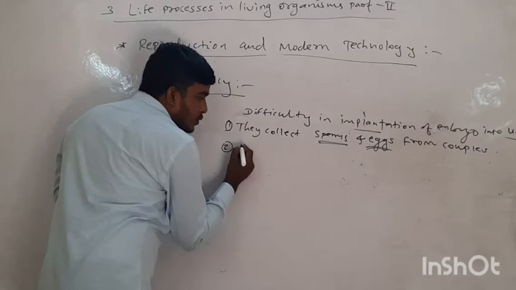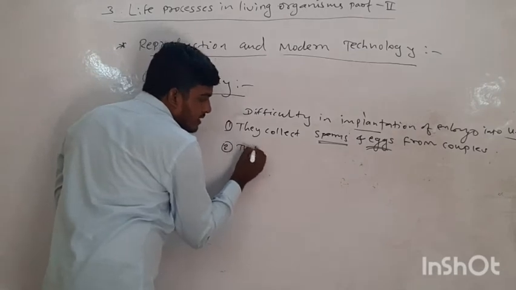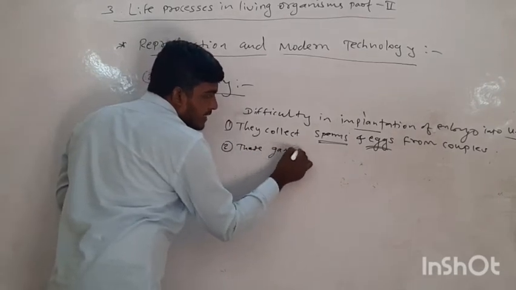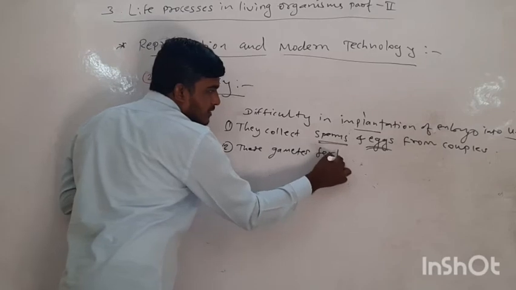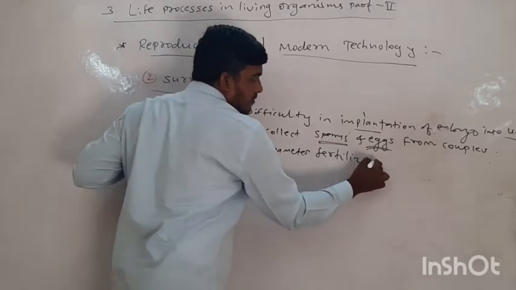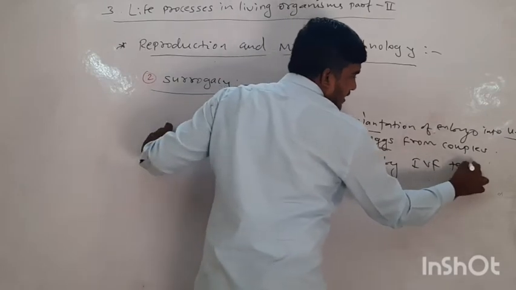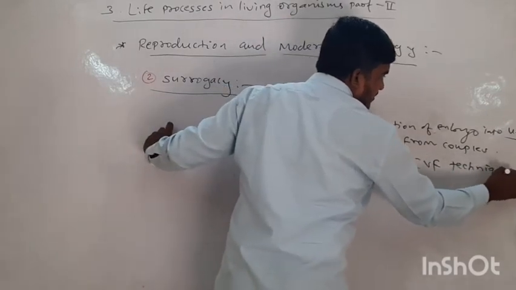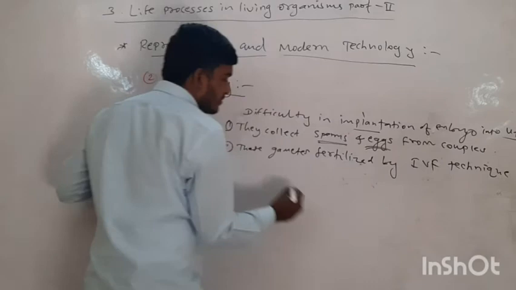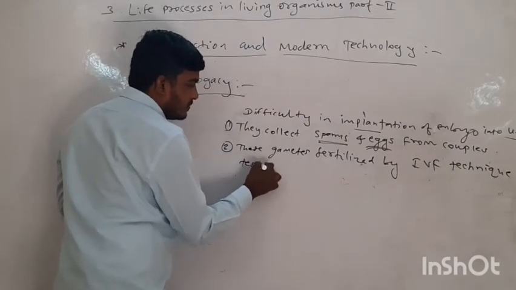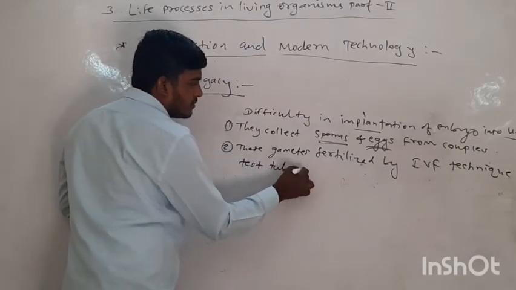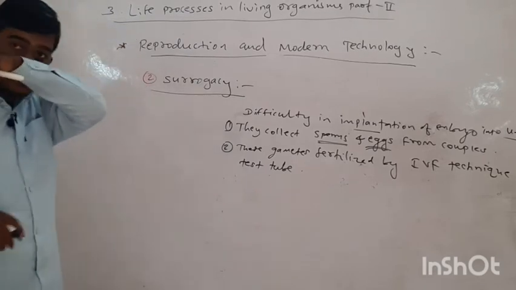Now these gametes are fertilized by the IVF technique in a test tube. Okay, test tube.